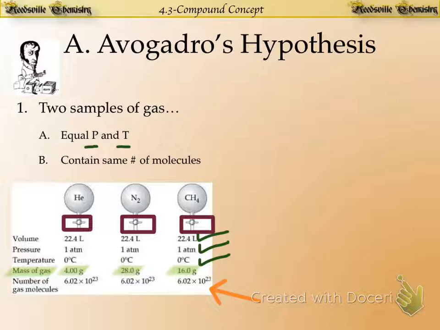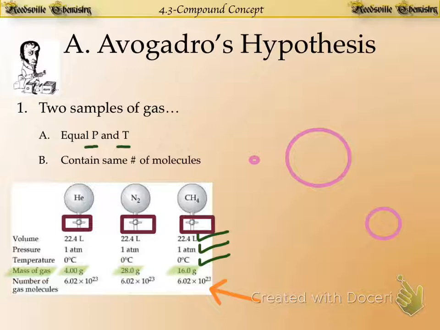All right. So maybe you came up with the fact that the helium atom is small. It's a tiny little atom. The nitrogen molecule is a bigger molecule. It's actually two atoms put together. And then the methane molecule is actually in between. So it's the size of the molecule that gives the mass of the particular gas that we're talking about.